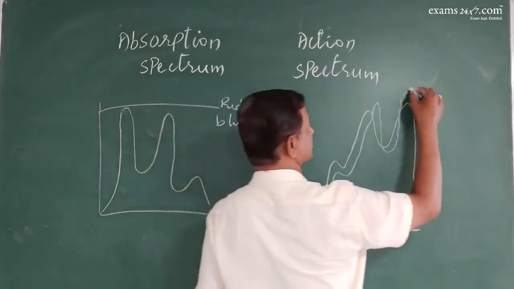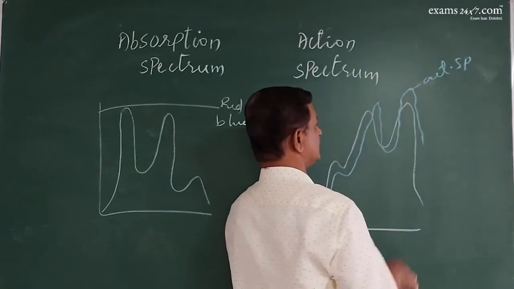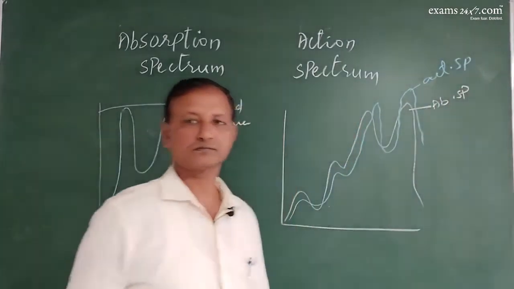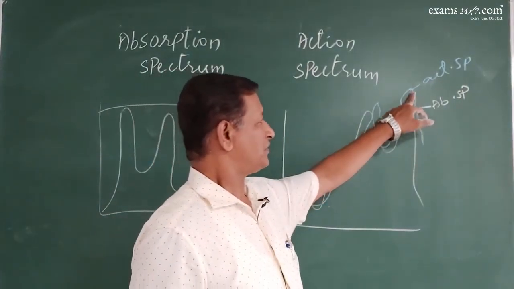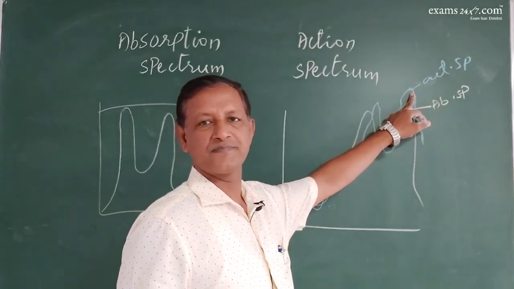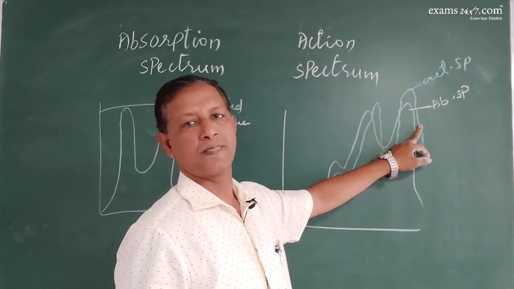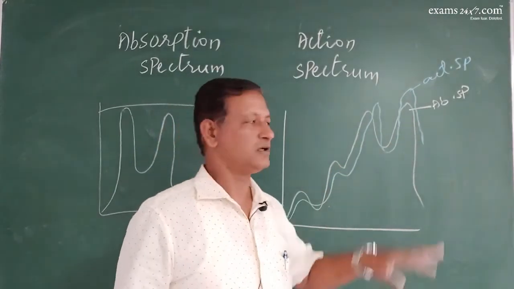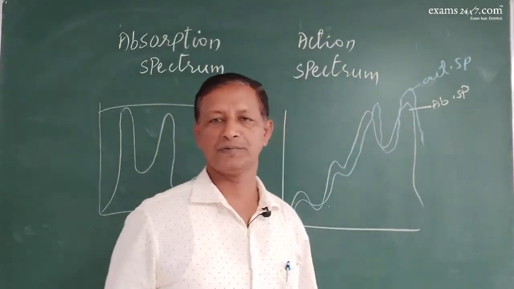This is action spectrum, this is absorption spectrum. Now you tell me where the action is highest. Action is highest where absorption is highest. Least the absorption, least the action. Maximum the absorption, maximum will be the yield, maximum will be the action.